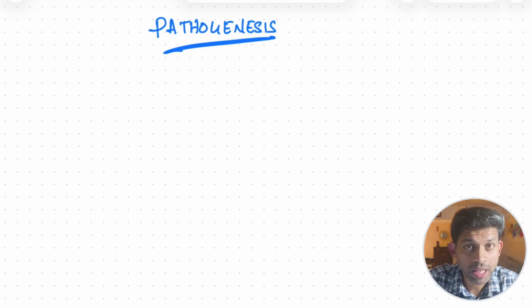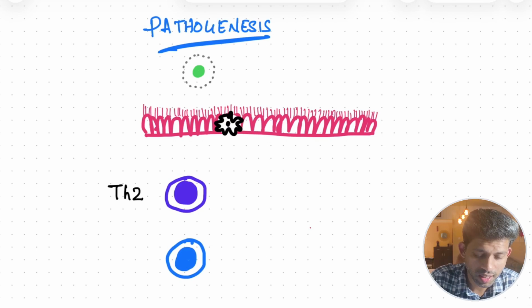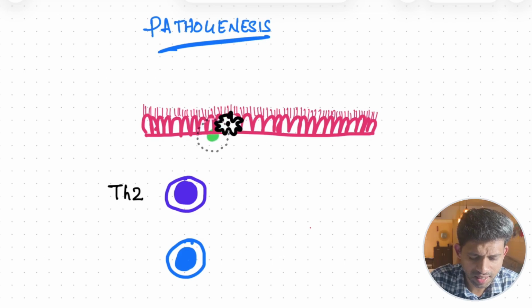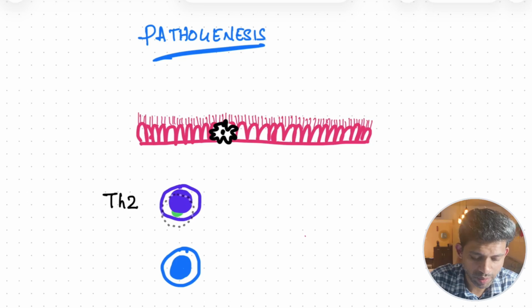Now let's look at the pathogenesis of asthma. The first step is always a trigger. Trigger can be dust or pollen or viral infection or anything. Trigger starts with the antigen reaching the airway. This antigen is taken up by dendritic cells and these dendritic cells present these antigens to T cells and specifically here the Th2 cells. And the Th2 cells present these to B cells.